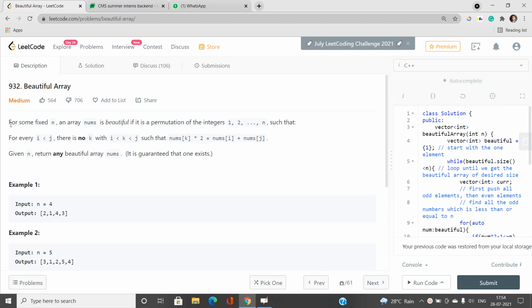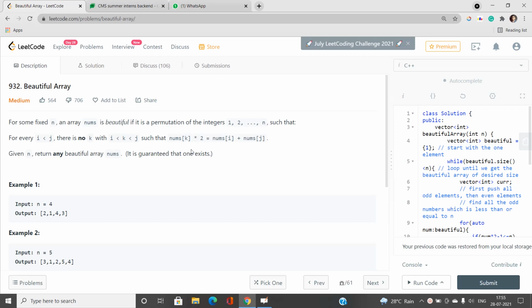For some fixed n, where n is an integer, an array nums is called beautiful if it is a permutation of the integers from 1 to n. That is, the array contains only the integers from 1 to n, and it is basically a permutation of the first n natural numbers. Now, for every two distinct indices i and j such that i is strictly less than j, there does not exist any index k such that i is strictly less than k, and k is strictly less than j, and nums[k] * 2 is exactly equal to nums[i] + nums[j].